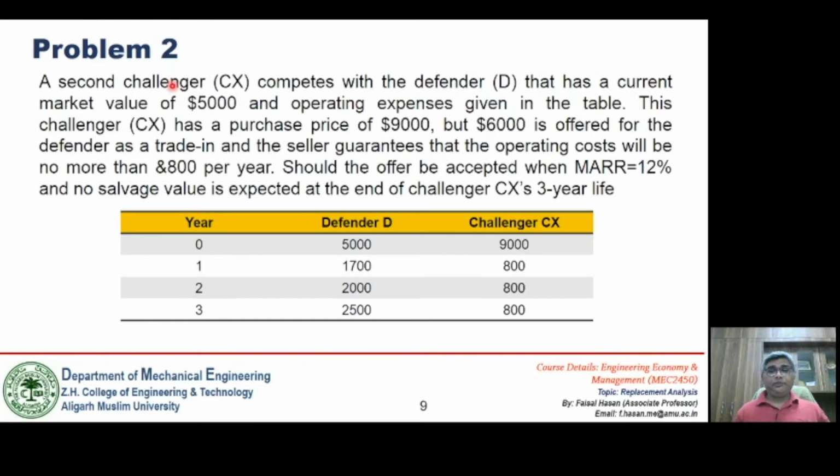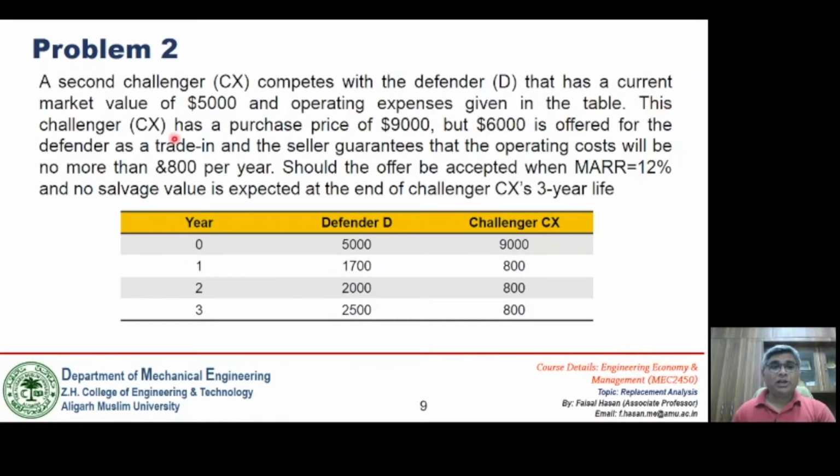Like in the second problem. What the second problem says is that a second challenger CX competes with the defender D that has the current market value of $5,000. So the defender is the same as what we discussed in problem 1. All these values are the same: the market value of the defender is given as 5,000, and the operating expenses for the defender in years 1, 2 and 3 are given in this table. Now, apart from this, what else is given?